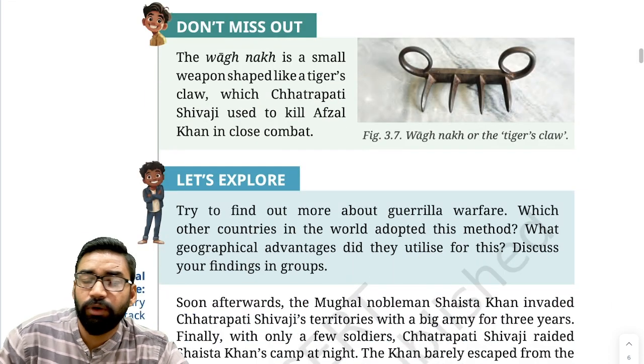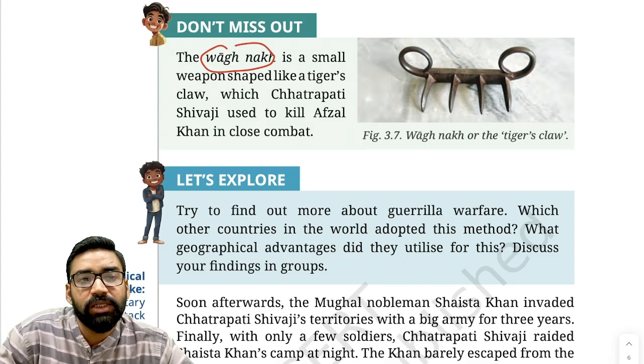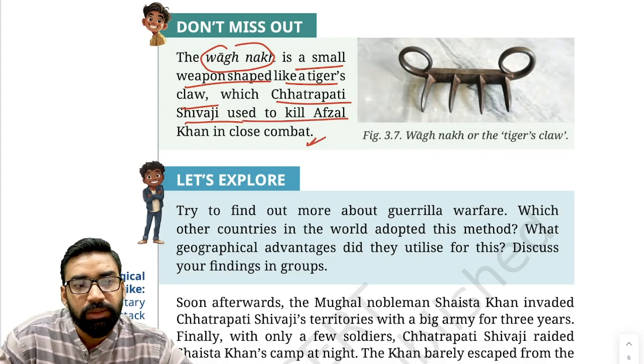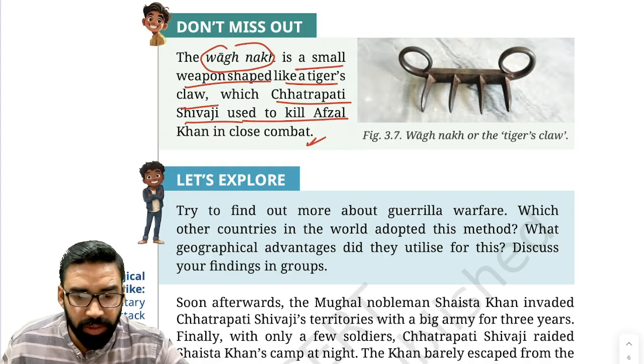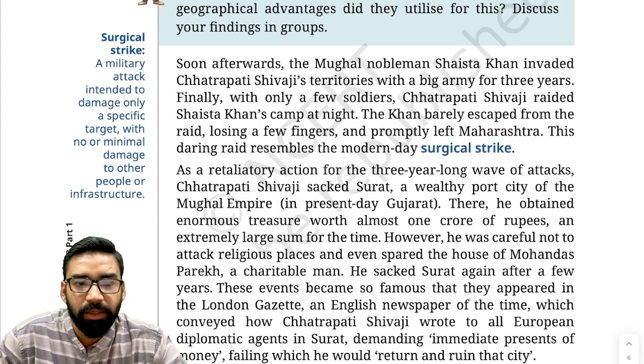After this, against Afzal Khan, Shivaji used this Wagna. It is a small weapon shaped like a tiger's claw, which Chhatrapati Shivaji used to kill Afzal Khan in close combat. Clear? Remember this thing, this is called Wagna.